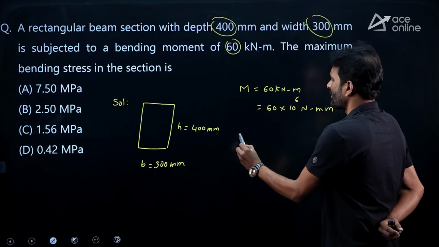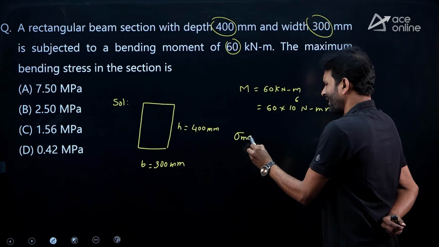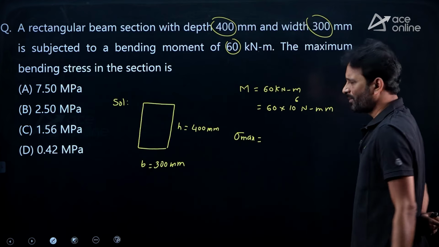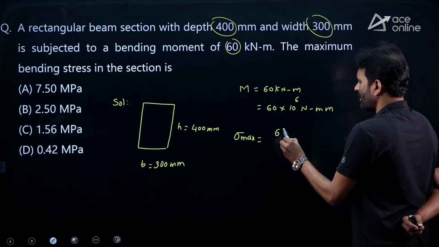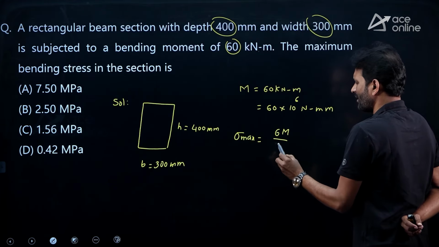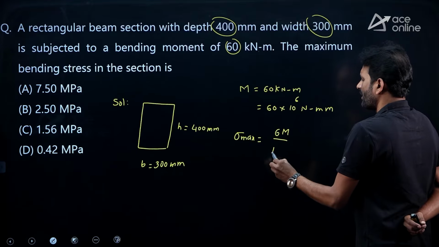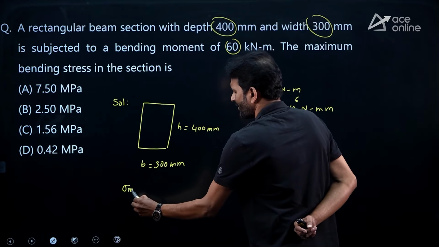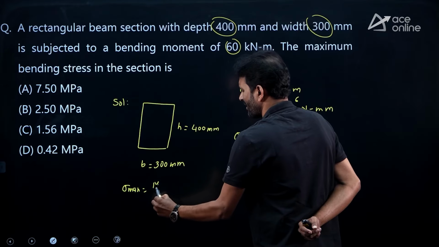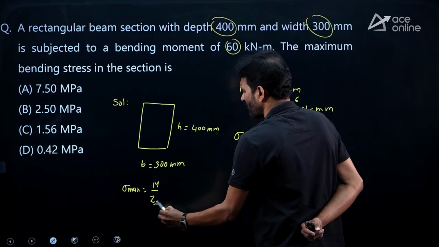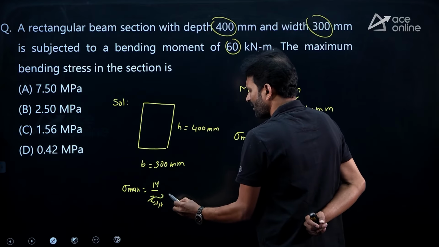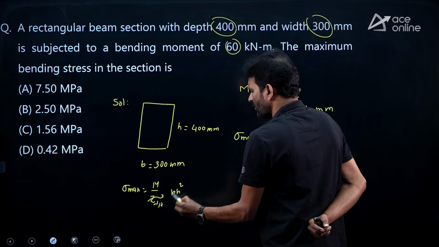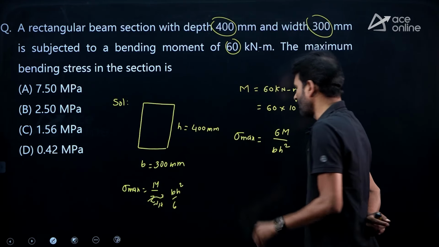What we required is sigma max. Directly I am using this formula. From bending formula, after simplification for rectangular cross section, it is 6M divided by BH square. I know sigma max is nothing but M upon ZNA. ZNA is the section modulus, we know it. For rectangular cross section, section modulus is BH square upon 6. This I am using here.